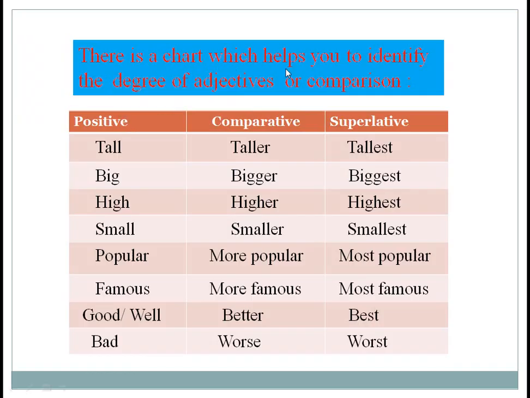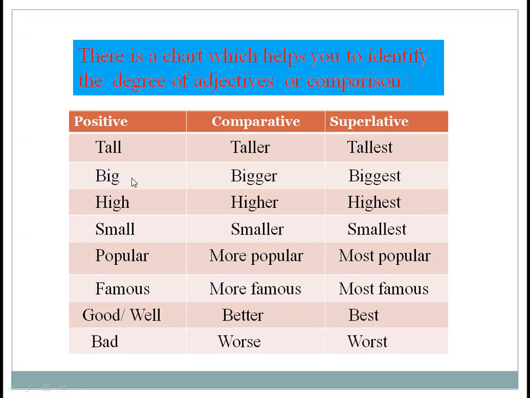There is a chart which helps you to identify the degree of adjectives or comparison: positive, comparative, and superlative. Positive degree tall, its comparative degree is taller, and superlative degree tallest.